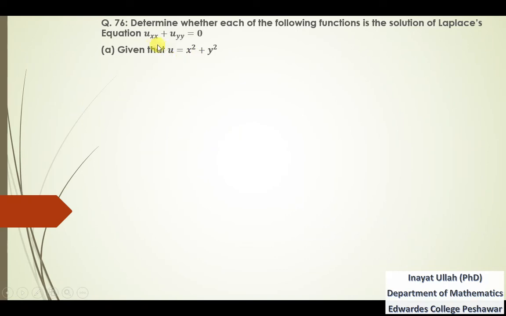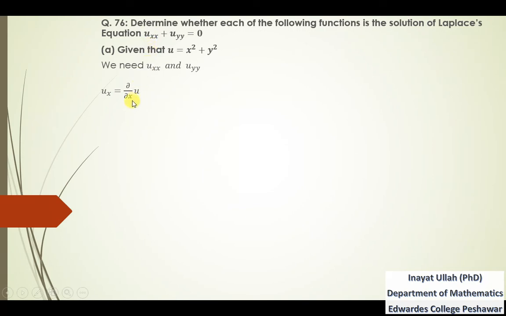We need to find the second partial derivative of this function with respect to x, and then the second partial derivative of this function with respect to y, and then we will add both the derivatives. If the answer is 0, then we will say that the given function is the solution of the Laplace equation. If the sum of these two is not 0, then we will say that this given function is not the solution of the Laplace equation. So we need uxx and uyy.